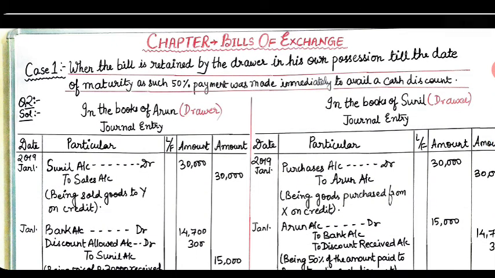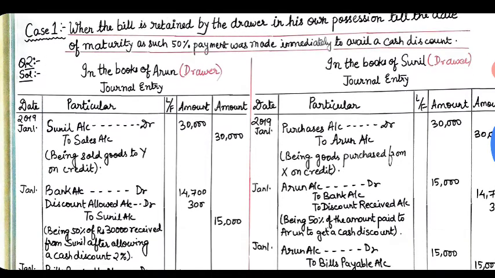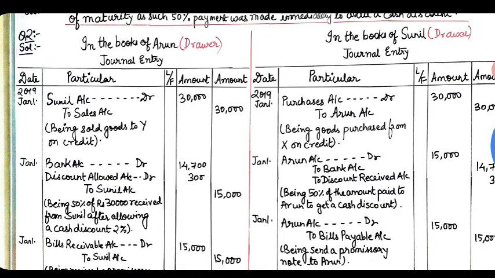So here again, this is case number 1, where 50% payment was made immediately to avail a cash discount. In the books of Arun, that is the drawer, and in the books of Sunil, that is the drawee. The first journal entry, 2019 January 1: Sunil's account debit to sales account, being goods sold to Sunil, 30,000. Same way, purchases account debit to Arun's account, being goods purchased from Arun, 30,000.